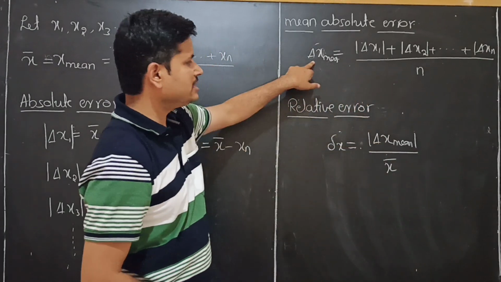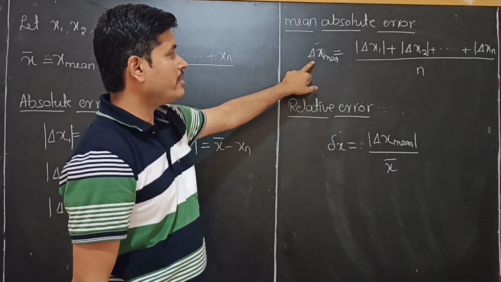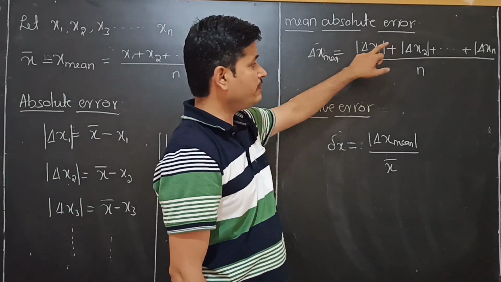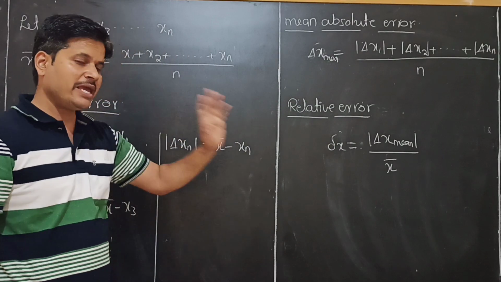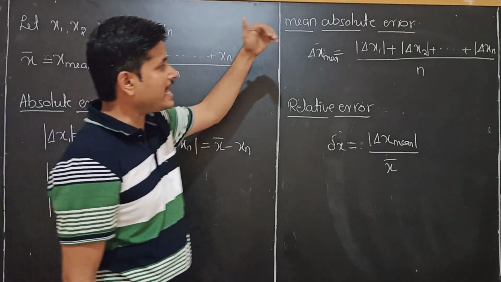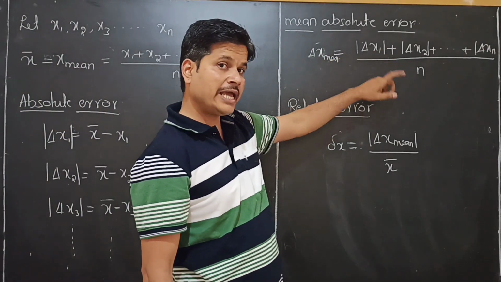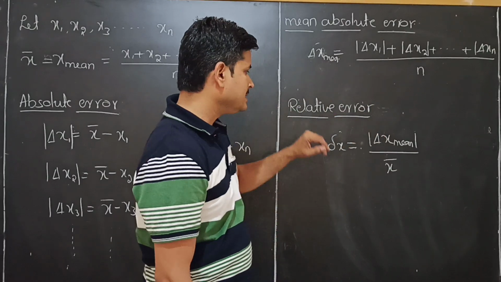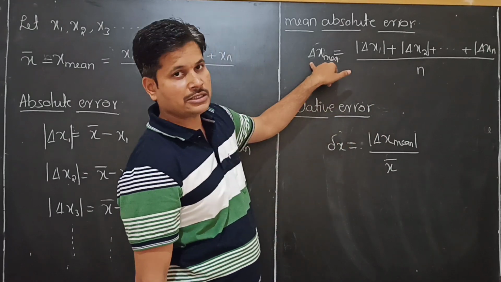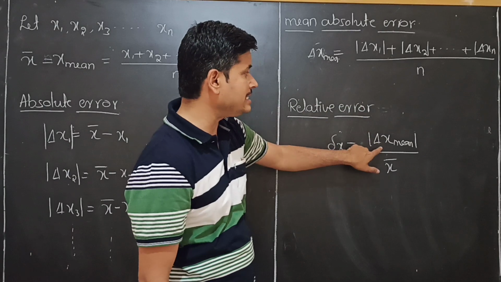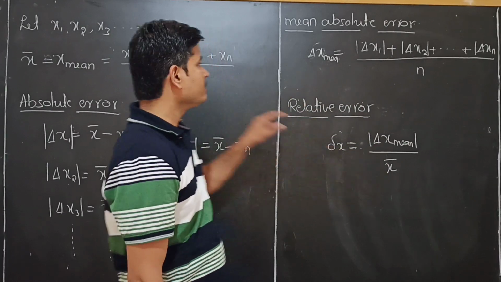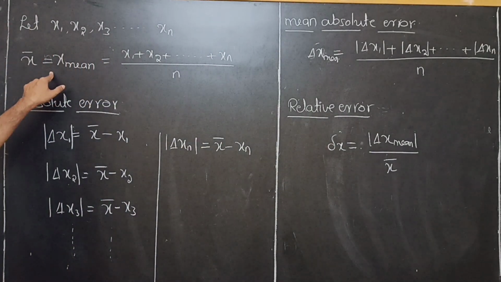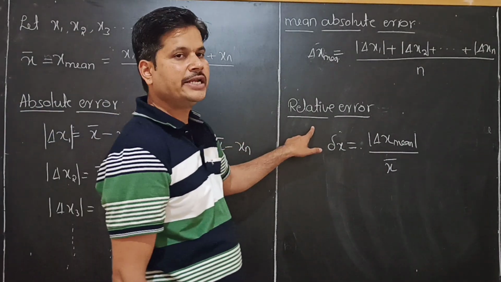What does this mean? Whenever you are calculating the mean absolute error, we have to consider the magnitude of these values. Either it may be positive or negative, but when we calculate the mean, we take positive only. Similarly, this value is also positive only. Therefore, the delta x mean divided by this mean value gives the relative error.